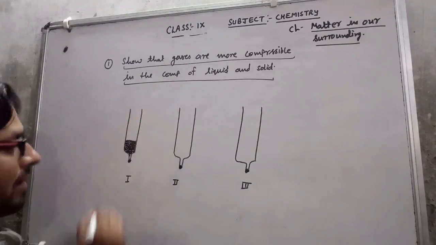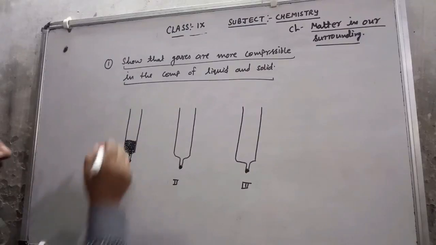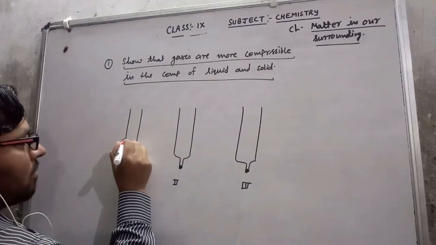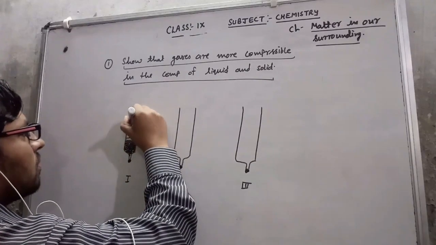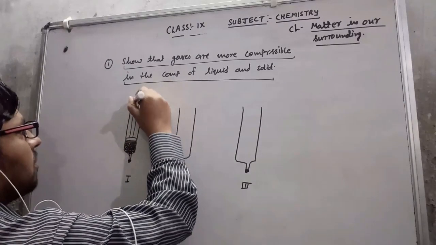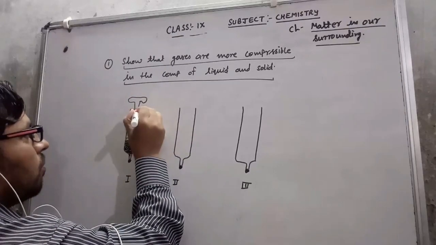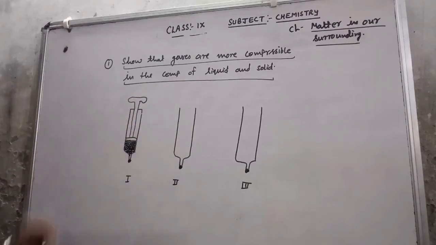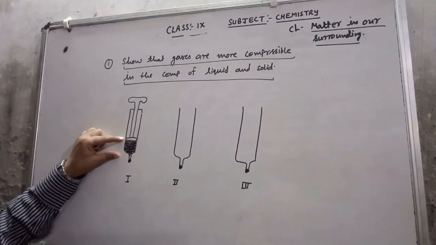Now I apply the piston on this syringe. Till this sign I have filled up the solid and applied the piston.